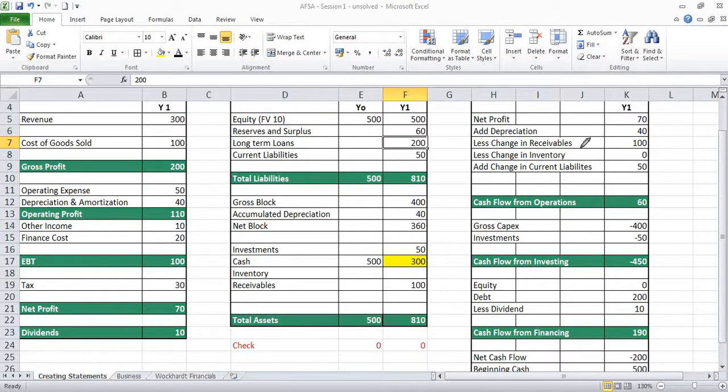The idea of this exercise is to appreciate that whatever transaction the company does will either change things on both sides of the balance sheet. So for example, when they raised long-term loans, loans went up and cash went up, or it will rearrange items on one side. So if they had receivables, cash moved to receivables. If they bought fixed assets, cash moved to fixed assets. Correct? There is no reason for the balance sheet not to be balanced.